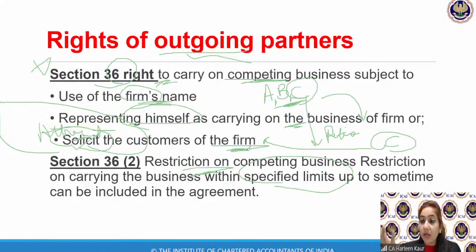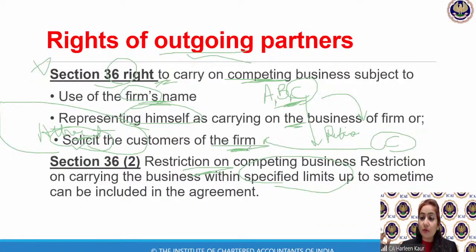You cannot take the revenue and profits of a particular organization where you have been earning the profits, with your efforts and the money that you have invested. The clientage has come because of your presence in that particular partnership firm. And now you are trying to use the same firm's name. This is not done. So you cannot compete with your previous organization. Like as an employee, you cannot compete with your previous organization. Similarly, as a partner also, you cannot have a competition with your own previous firm.